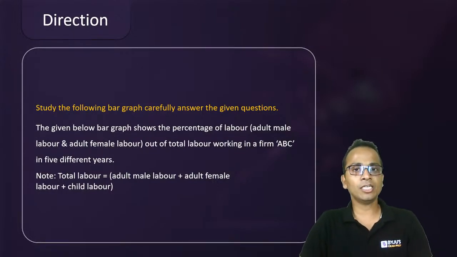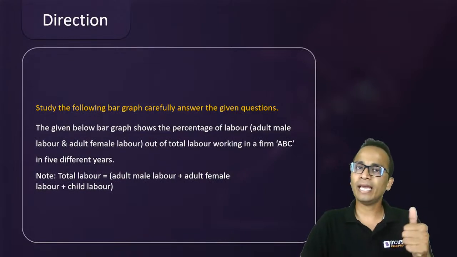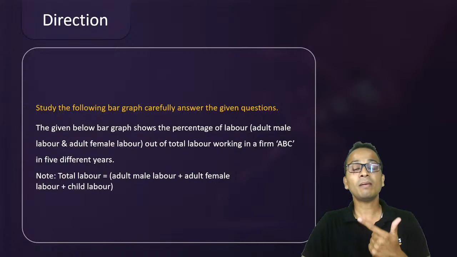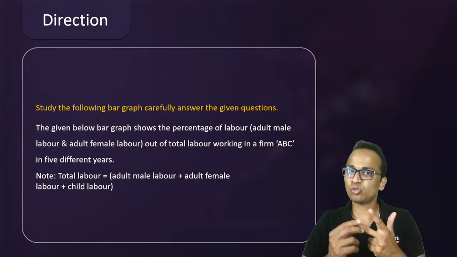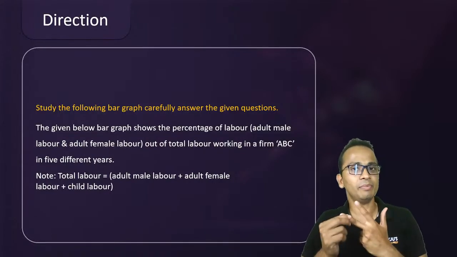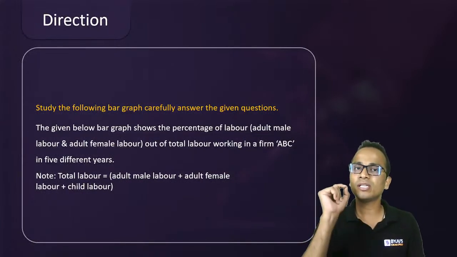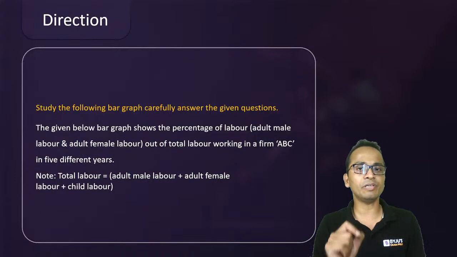Also, it is given that total labor is equal to adult male labor plus adult female labor plus child labor. So there is something called child labor as well. But the bar graph will give you information about the adult male and adult female labor.